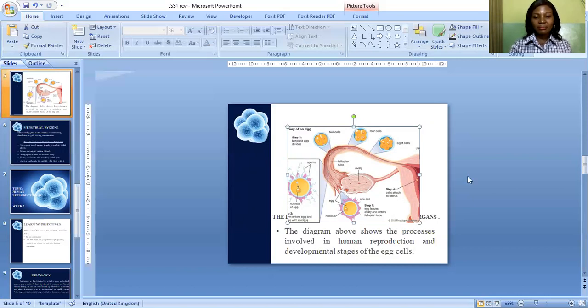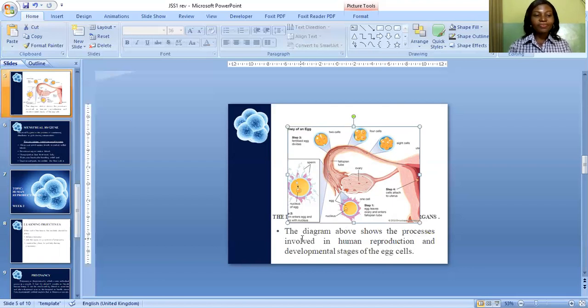So this is a diagram. The diagram shows the processes involved in human reproduction and the developmental stages of the egg cell. The egg cell will split into 2, into 4, into 8, and so on until it gets matured and forms a baby. I hope you understand that very well.